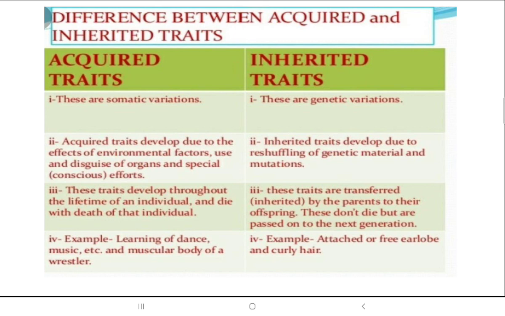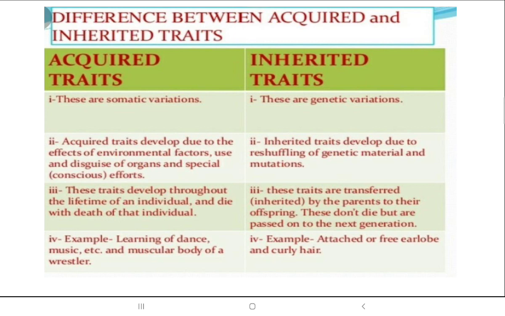So a very quick recap of what we have done till now. Acquired traits are something which you acquire from environmental factors, and inherited traits develop due to the transmission of characters from the parents to the offspring.